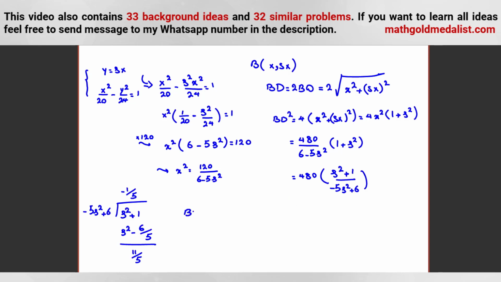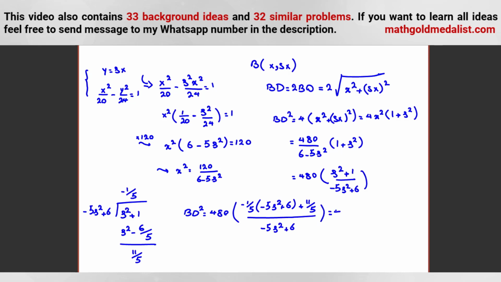We can conclude BD squared is 480 times negative 1 over 5, negative 5s squared plus 6, plus 11 over 5 over negative 5s squared plus 6.